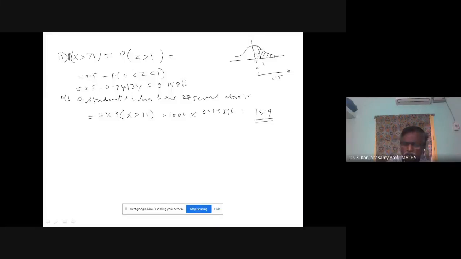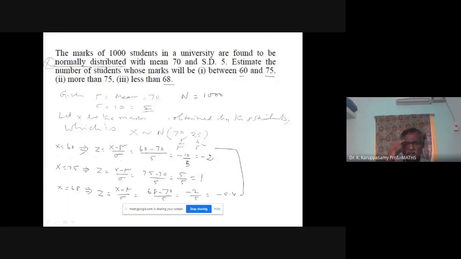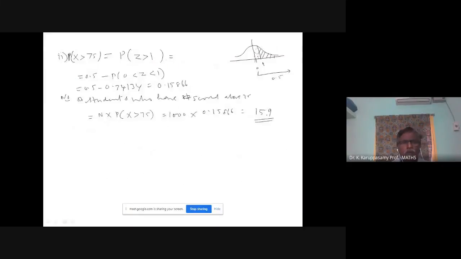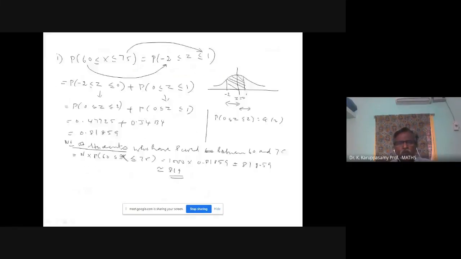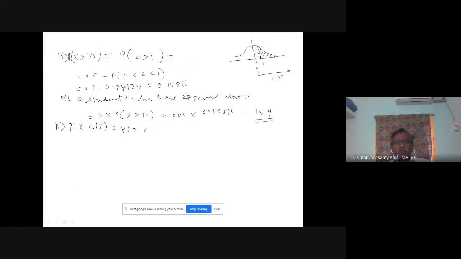Any type of statistics we can do. Third subdivision, less than 68. The 68 corresponding Z value is minus 0.4. I am going to find out the probability of X value less than 68, below 68 marks, which is equivalent to Z less than minus 0.4.